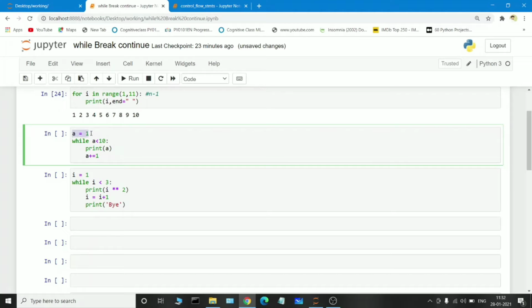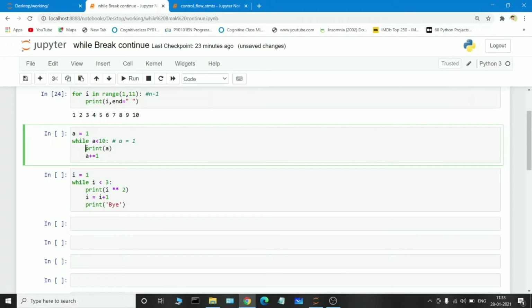First of all, it will check what the variable is. The variable is a, and the variable a is holding the value 1. Okay, it goes to the while condition. The keyword of the while condition is while, and what is the a value here? The a value is nothing but 1. So it will check the condition: 1 is less than 10. Is the condition true? Only when the condition is true will it go inside the loop and execute the logic we have written. So the condition is true, 1 is less than 10.